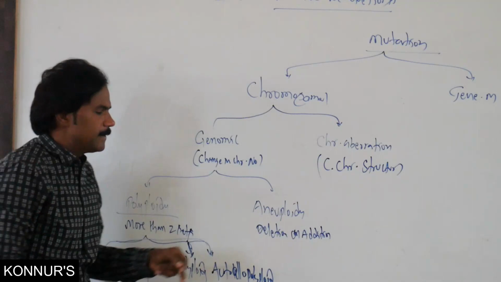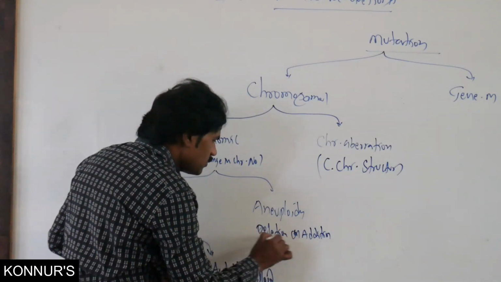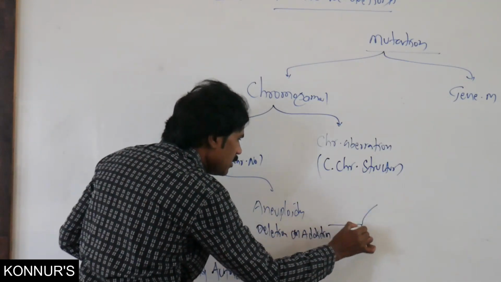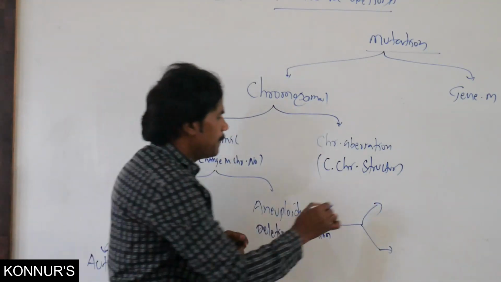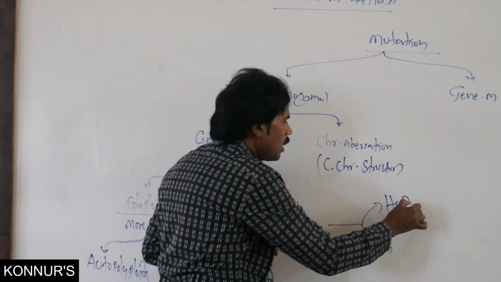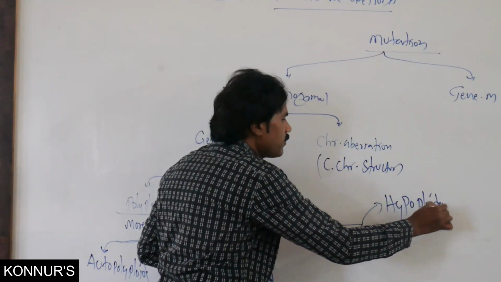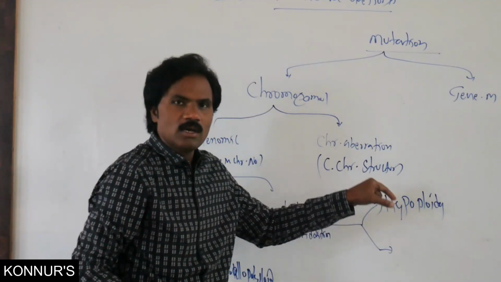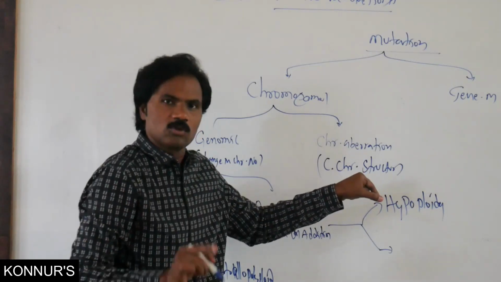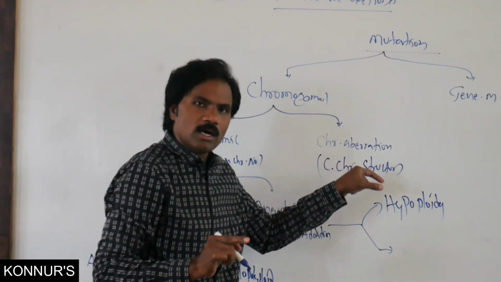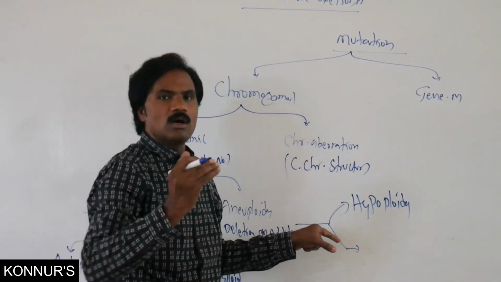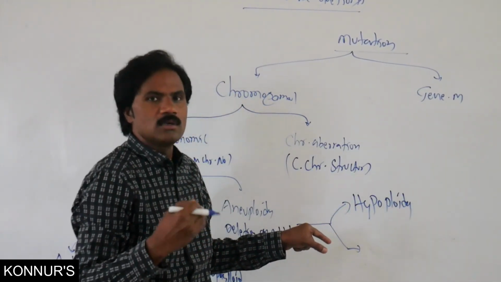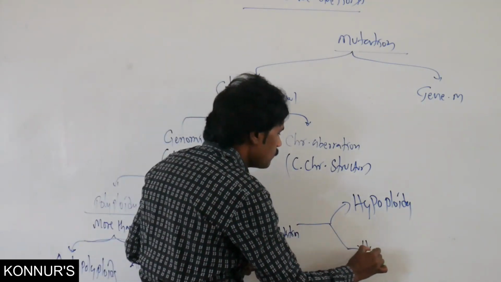In aneuploidy, if the number is reduced, that we call hypoploidy. If it is reduced compared to its parental one, by one set of chromosomes or one chromosome or genome, it represents hypoploidy. If it increases or if something is added, that is hyperploidy.